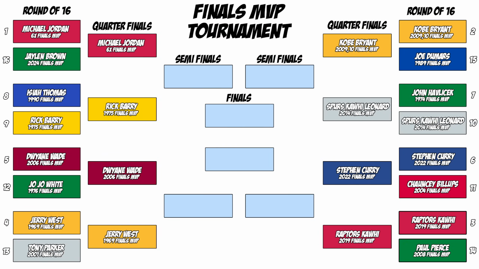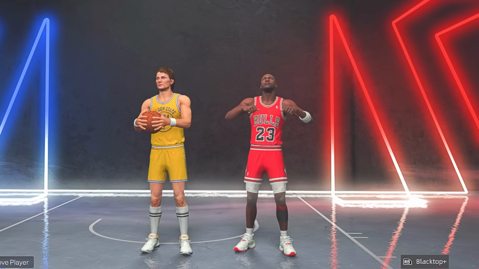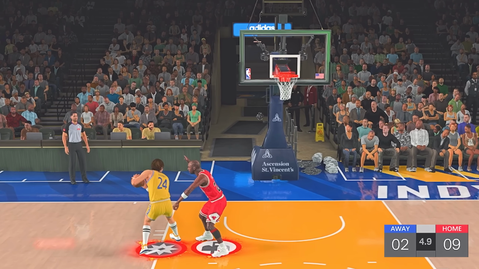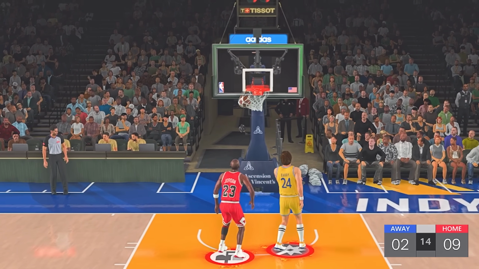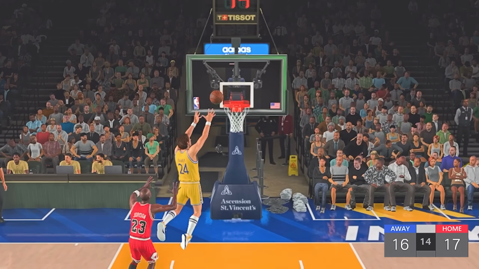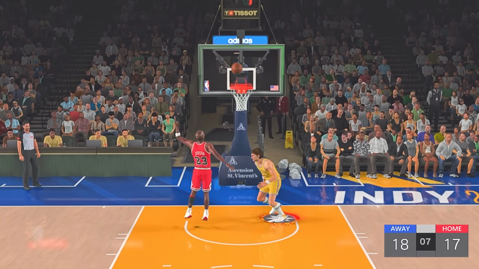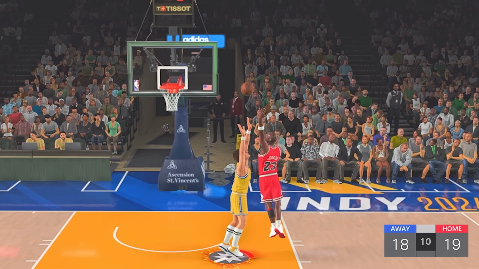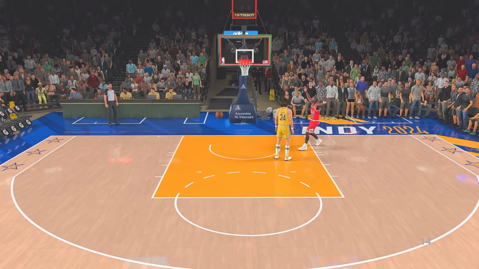Making our way to the final 8 of the under 6'8" players now, we started off with Michael Jordan versus Rick Barry, and yet again, Jordan had another really close game. With Rick Barry leading 18-17, Jordan was then able to get an easy layup, and then he hit a contested layup to give him the 21-18 victory.